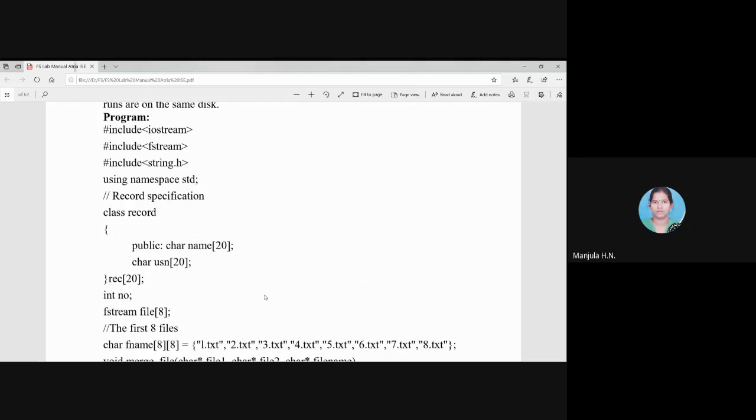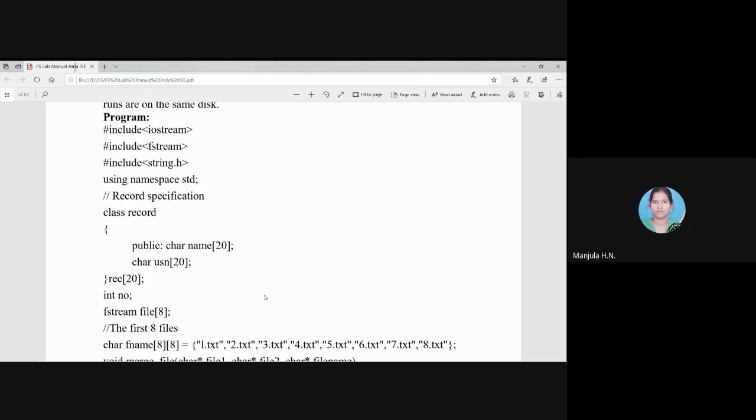At the end of the first step, we get 4 output files. In step 2, we merge two of those at a time and get 2 output files. Then in step 3, I merge the 2 output files and make a single file. This is the procedure for KV merge.